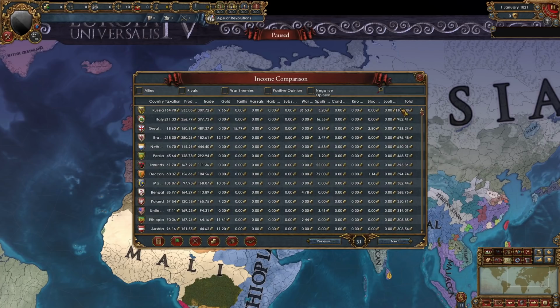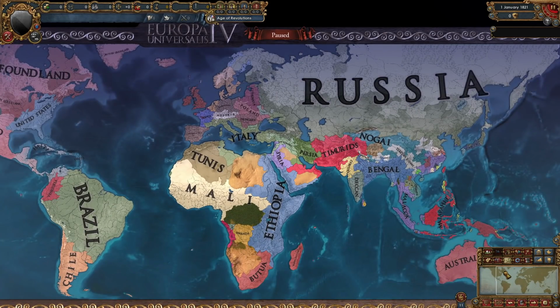Russia also has the highest income with more than 1,000 ducats a month, followed by Italy, Great Britain, Brandenburg, the Netherlands, Persia, Timurids, Deccan, and Malacca. So that's what would happen if every region was a nation in 1444.